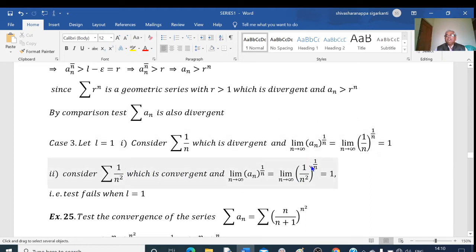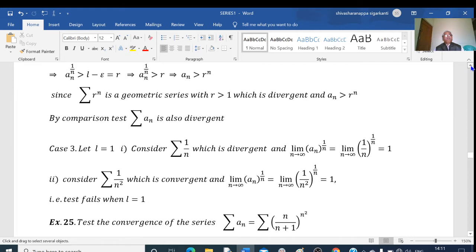See here, these are the two cases. Limit of a to the power of 1 by n equal to 1, the series is divergent. Limit of a to the power of 1 by n equal to 1, the series is convergent. So that means if we get the limit of a to the power of 1 by n as n tends to infinity equal to 1, then it is not sure whether the given series is convergent or divergent. That may converge, that may not converge. So we are not sure here. Therefore, we say that the test fails. If L equals 1, then the test fails.